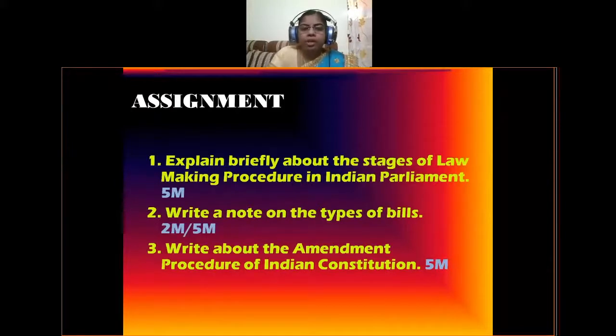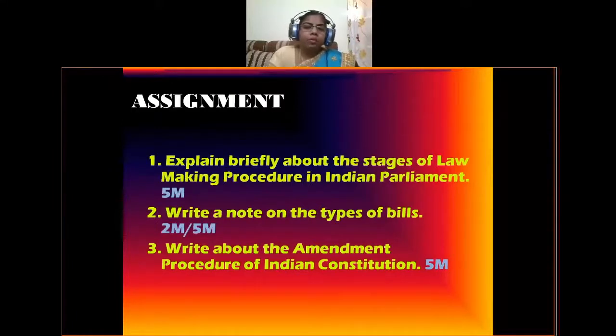Here you have to explain all the types of bills. The general classification of bills is public bills and private bills. Another classification is 4 types: ordinary bills, money bills, finance bills and constitutional amendment bills. These are the types of bills you have to explain.